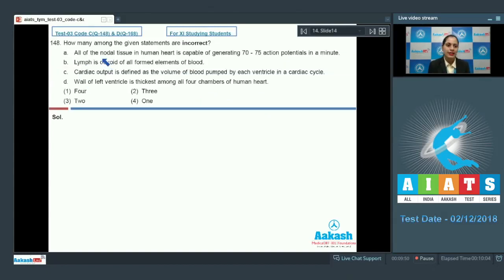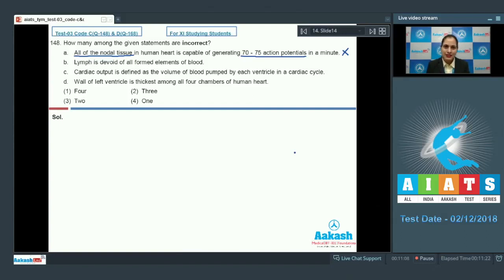Question number 148. How many among the given statements are incorrect? The very first statement is all of the nodal tissue in human heart is capable of generating 70 to 75 action potentials in a minute. And this statement is incorrect because although all of the nodal tissues are capable of generating action potentials, they are not capable of generating 70 to 75 action potentials in a minute.